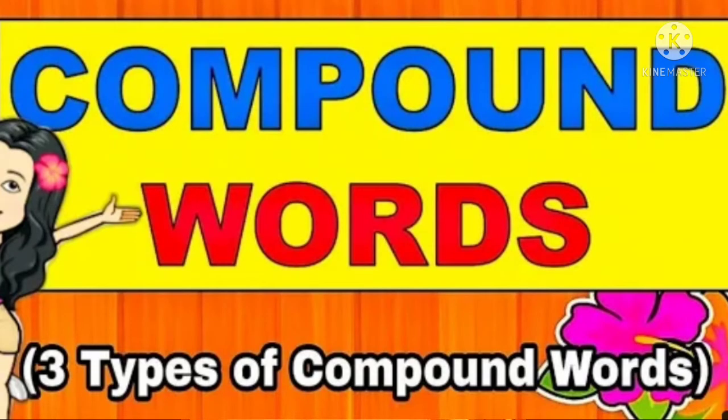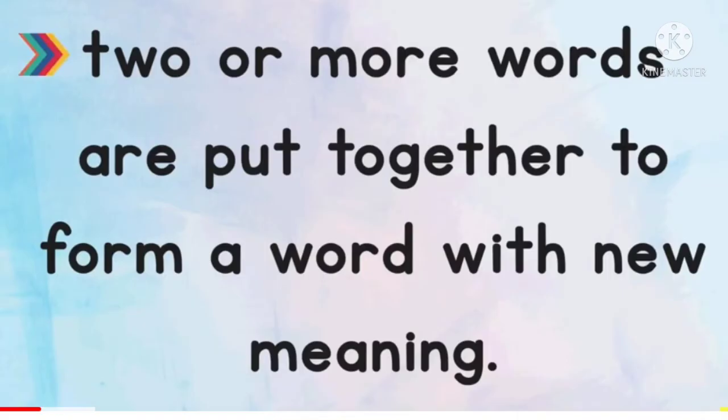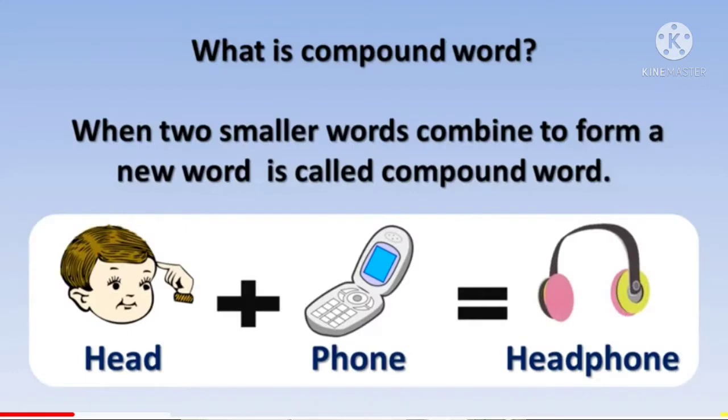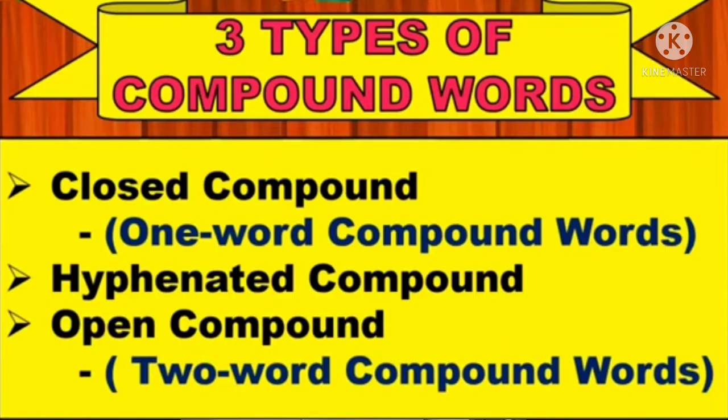Such words that are combined to form a new word are called compound words. Two words combining or joining together, we get a new word that also has another meaning. This kind of words we call compound words. There are three kinds of compound words: closed compound words, open compound words, and hyphen compound words. Closed or open compound words are given in our textbook.